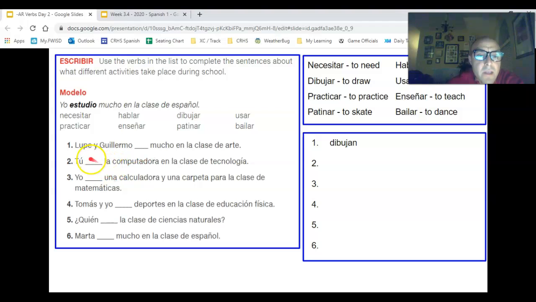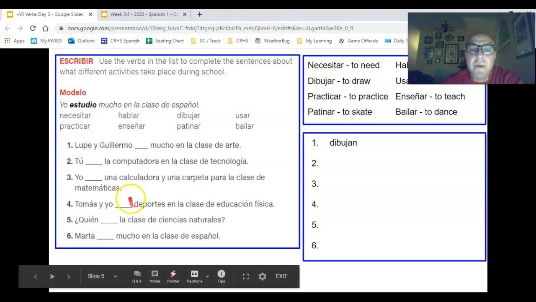All right. So then you're going to go through and figure out what word completes the sentence the best for each of these last 6. And you're over here, you're going to type what the word is. All right, so that's that slide.